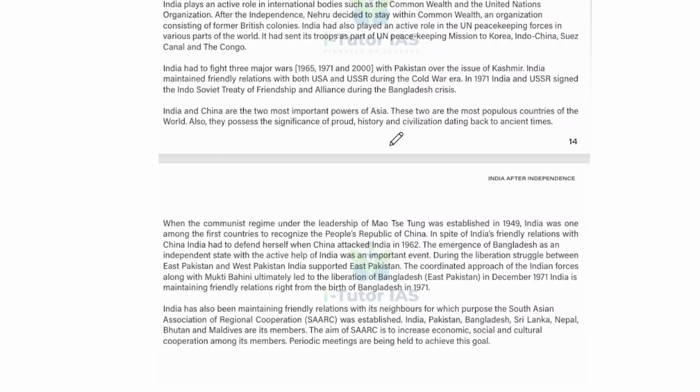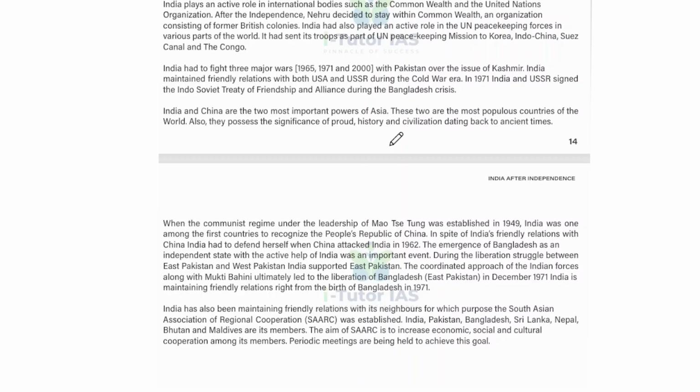And India had to fight three major wars, that is 1965, 1971, and 2000, with Pakistan over the issues of Kashmir. And India maintained friendly relations with both USA and USSR during the Cold War era. And in 1971, India and USSR signed the Indo-Soviet Treaty of Friendship and Alliance during the Bangladesh crisis.